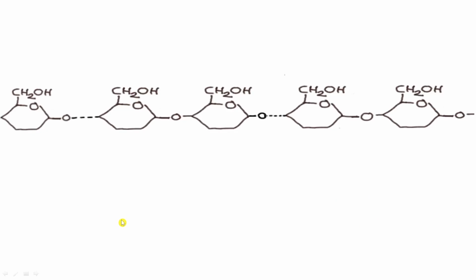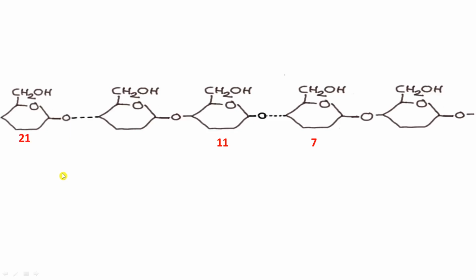Now let us give the numbering to the glucose molecules in this chain. Let us say that this molecule is the 7th glucose molecule. Thereafter will come the 8th glucose molecule over here. I have shown them by dots because I cannot draw more glucose molecules in this canvas. So here will be glucose molecule number 8, here it will be glucose molecule number 9, then glucose molecule number 10. This oxygen over here belongs to the hydroxyl group of glucose molecule number 10, and this oxygen is further attached to glucose molecule number 11, and the glucose molecule which forms the non-reducing end is glucose molecule number 21.